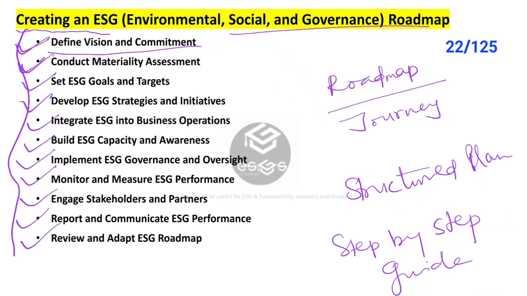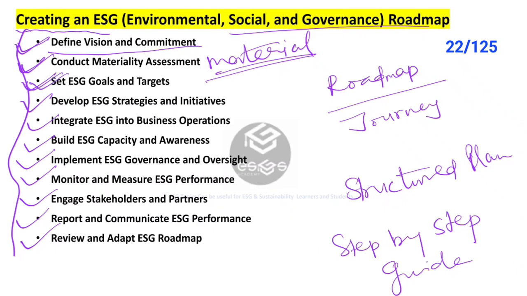In the second step, conducting materiality assessment, we identify and prioritize the material ESG issues or key focus areas that are most relevant and most significant to the organization and its stakeholders. Also, we conduct a materiality assessment to determine which ESG factors have the greatest impact on the organization's business performance, reputation, and long-term sustainability.